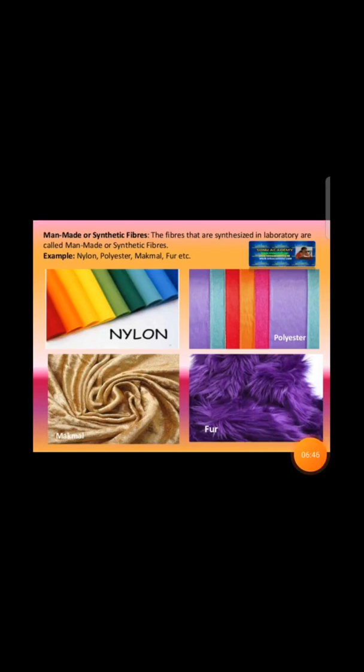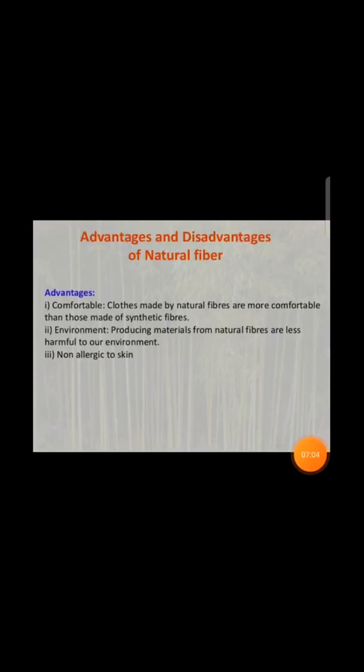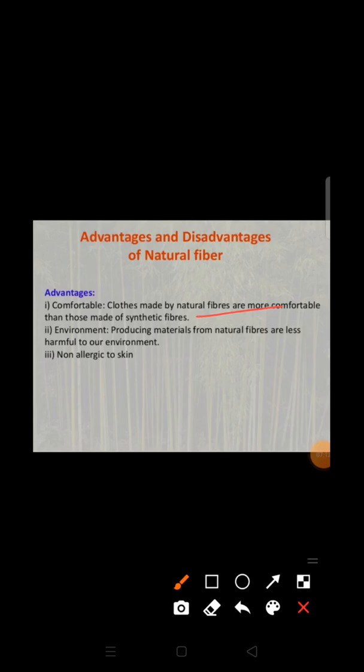These natural and synthetic fibers have some advantages, but they have some disadvantages too. So we will discuss the advantages and disadvantages of natural and synthetic fibers. So first we will start with natural fibers. The clothes which are made from natural fibers are more comfortable than those made of synthetic fibers, because natural fibers have the property of retaining our body's heat, so that is why they are more comfortable than synthetic fibers.